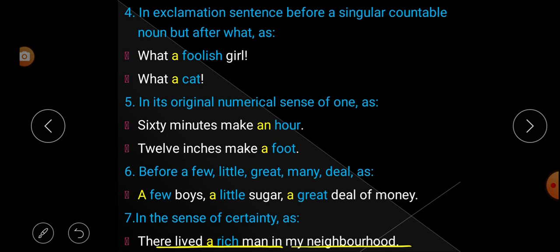That's why it is a sense of certainty, and before that we have used article a.